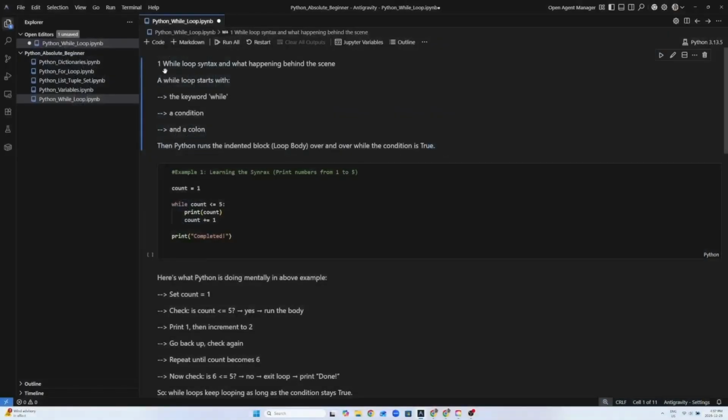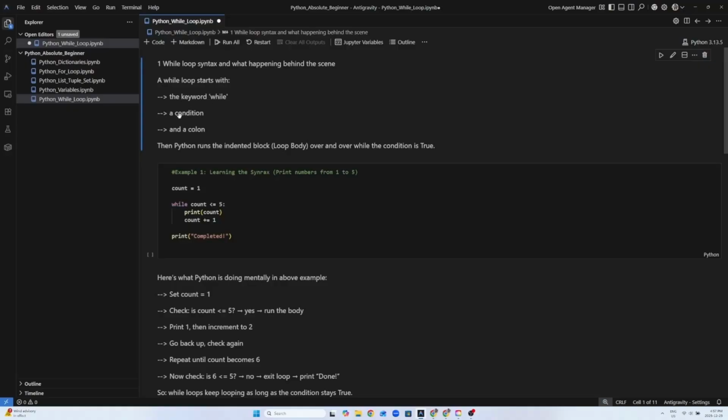Today we are learning one of the most important tools in Python, that is while loops. A while loop lets you repeat a block of code as long as a condition stays true. So you will use it when you don't know ahead of time how many times something needs to repeat. So let's first look at the while loop syntax.